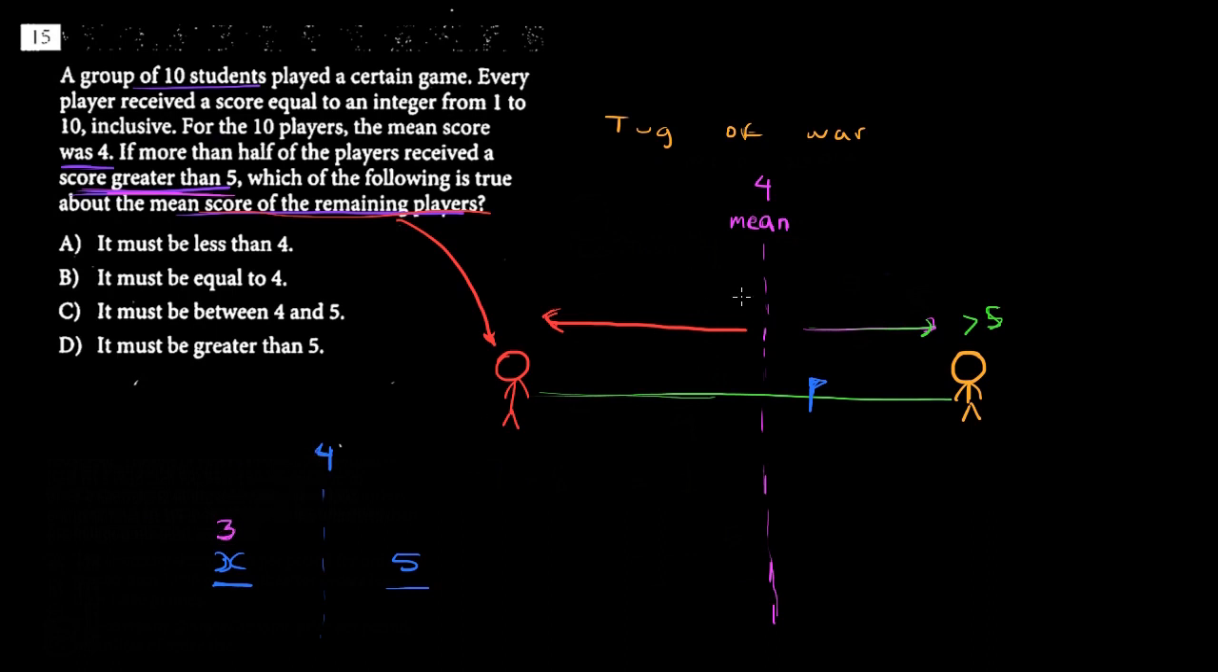And obviously this question is a bit more confusing than that, because there are a lot more frequencies if more than half the players, but it's the same idea. In order to counteract the scores greater than 5 and bring the mean back to the center, we need a number that is less than 4. And so our answer is going to be A.